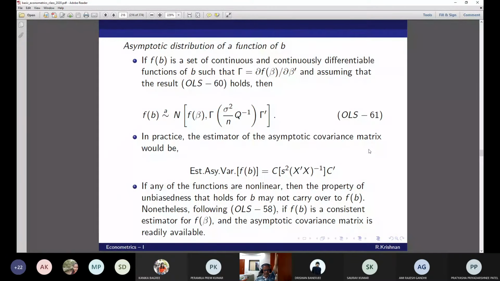If any of the functions are nonlinear, then the property of unbiasedness may not carry over to a function of beta. But nonetheless, following OLS 58, if f(b) is a consistent estimator for f(beta), and the asymptotic covariance matrix is readily available. So the bottom line is, even if the functions are nonlinear, you can still use this estimated asymptotic variance, hoping that f(b) is a consistent estimator for f(beta).